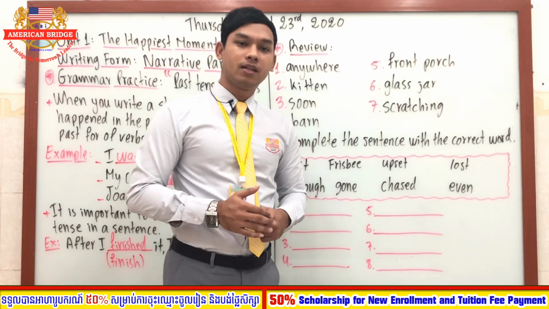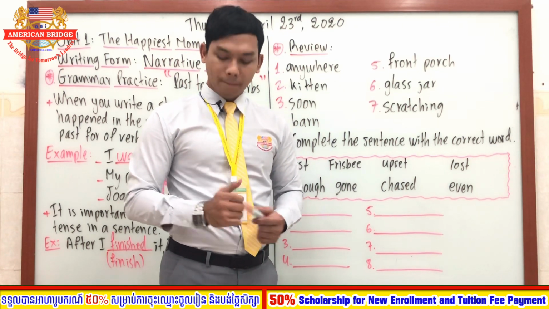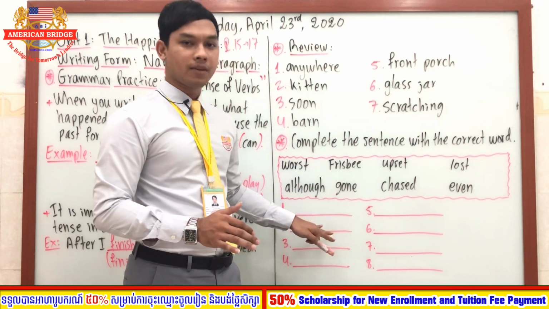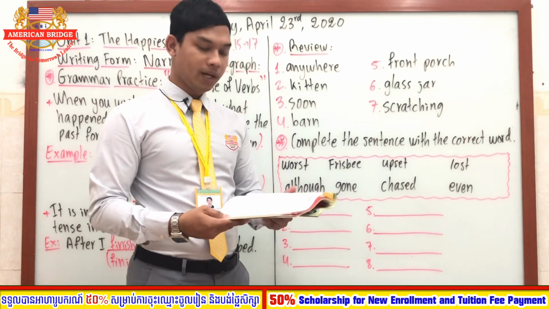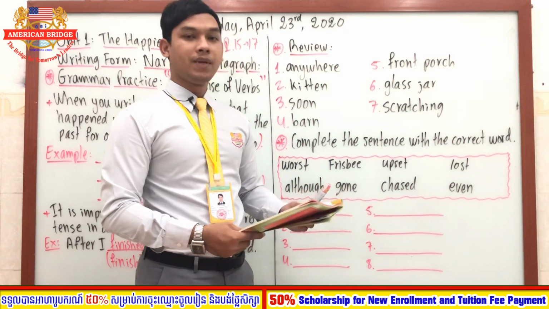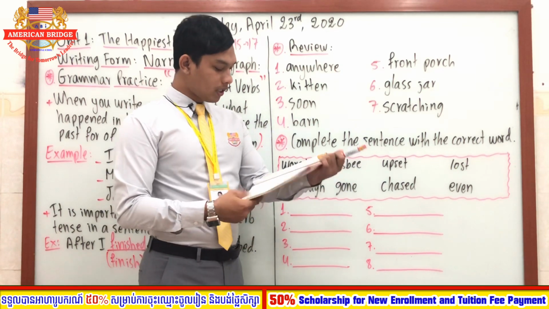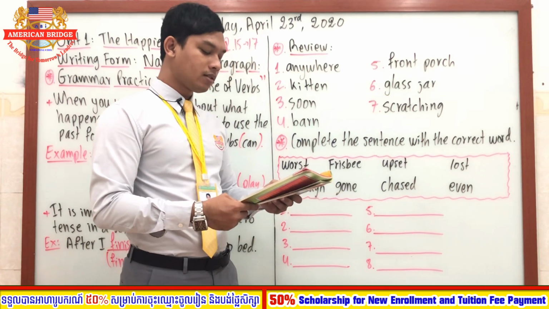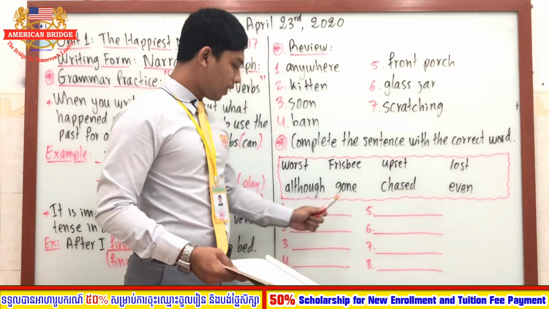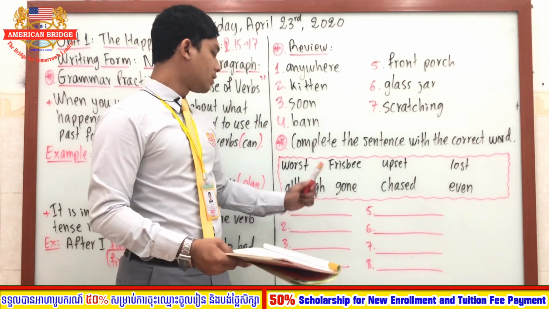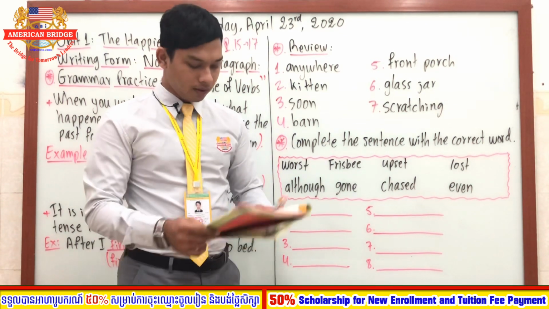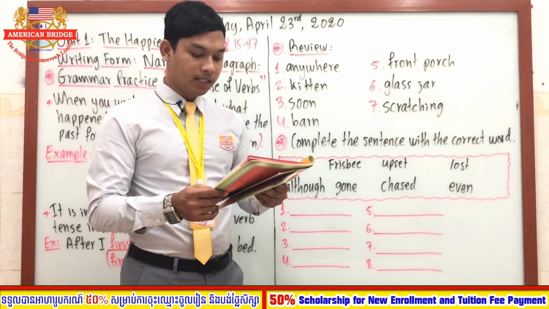Well, I believe that you have done your exercise, right, everyone? Good. So now let's go through the exercise together. What you have to do now is to listen and check whether you are right or wrong with filling the gaps. Good. So here we say complete the sentence with the correct word from the box. You can see there are 8 words in the box, and also there are 8 sentences, right? So what you have to do is to complete all of these. Good. So the first one we say the day I lost Lucky was the what?